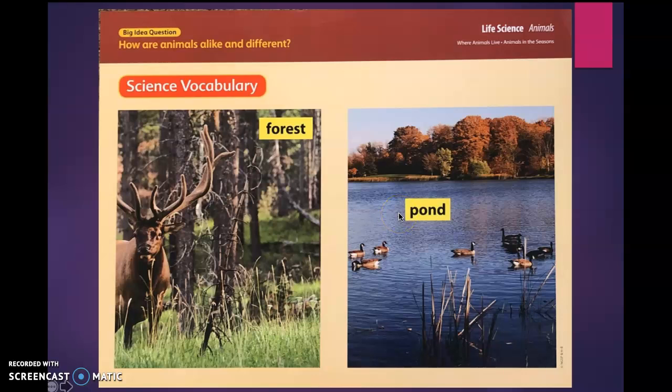This word is pond. These geese are swimming in a pond. The pond is where they live, and a pond is a small area of water. If you stand at one end of a pond, you could easily see to the other side. How do these geese move around in the pond? Can you think of some other animals that might also live in a pond?